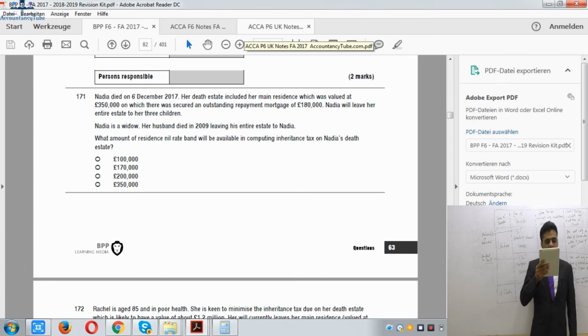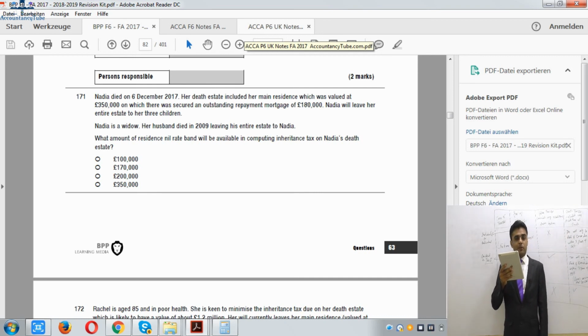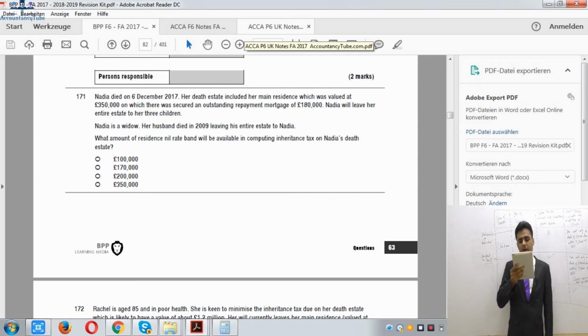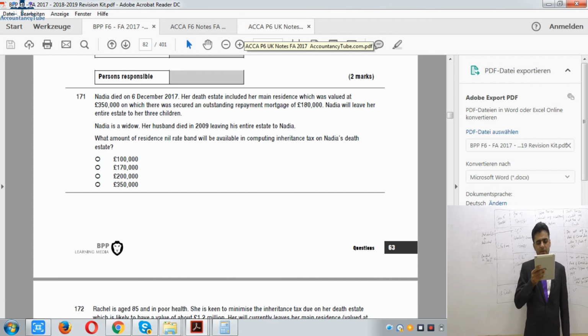Right, it says Raquel is aged 85 and in poor health. I will have to speak slowly now. She is keen to minimize the inheritance tax due on her death estate, which is likely to have value of about 1.2 million. And her will currently leaves main residence, which is £300,000 to her brother.